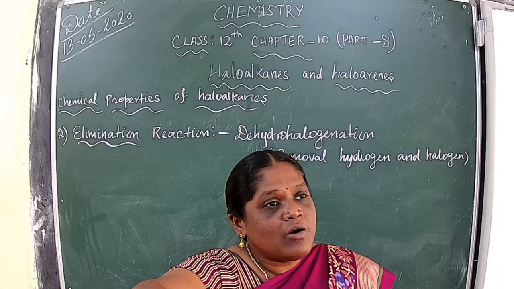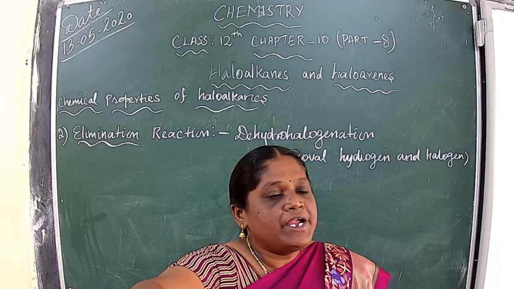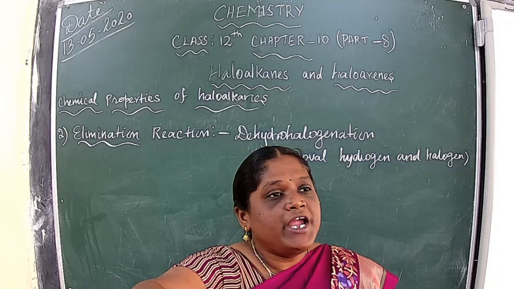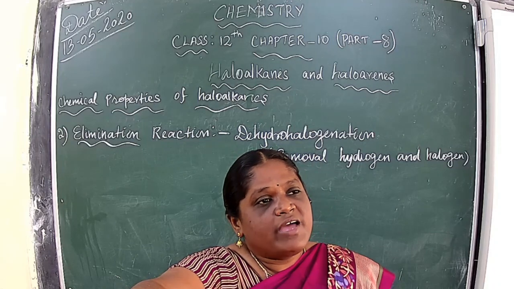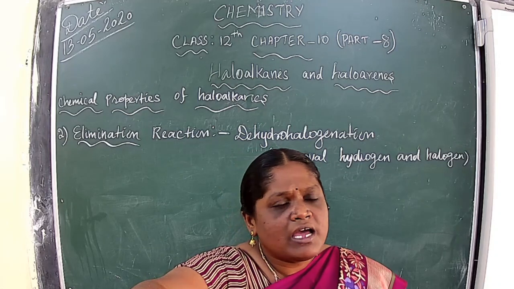That process undergoes the dehydrohalogenation reaction. Dehydrohalogenation reaction means removal of hydrogen and removal of halogen. Where can we remove the hydrogen, and where can we remove the halogen?